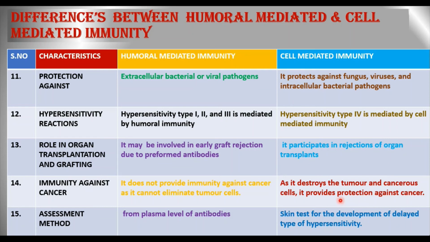But cell mediated immunity destroys the tumor and cancer cells, and provides protection against cancer. And humoral mediated immunity is measured by plasma levels of antibodies, whereas cell mediated immunity uses the skin test for the development of delayed type hypersensitivity.